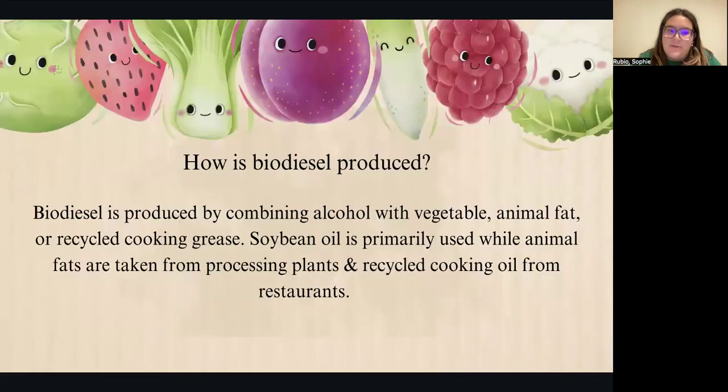So, how is biodiesel produced? Biodiesel is produced by combining alcohol with vegetable or recycled cooking grease. Soybean oil is also primarily used, while animal fats are taken from processing plants and recycled cooking oil from restaurants. So, it's all about using resources that we have, and just renewing them.